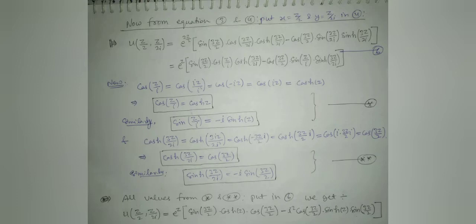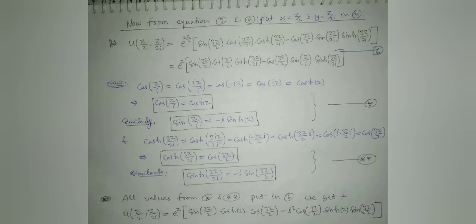Now we find the value of cos z by i and sin z by i and cos hyperbolic 3z upon 2i and sin hyperbolic 3z upon 2i. We find the values from star and double star, and put them in equation 6.